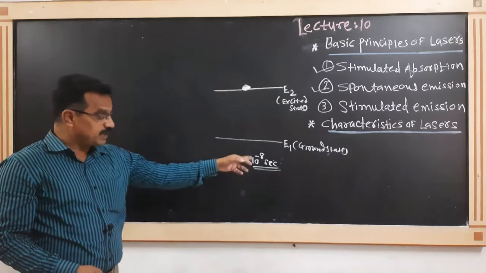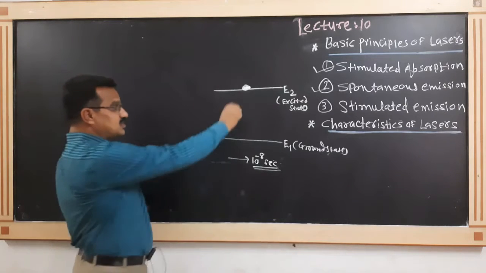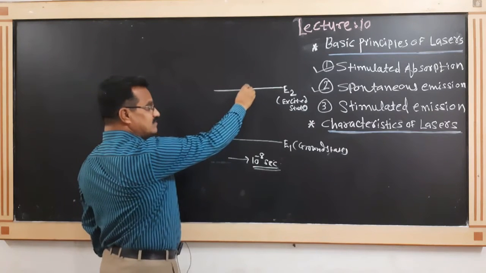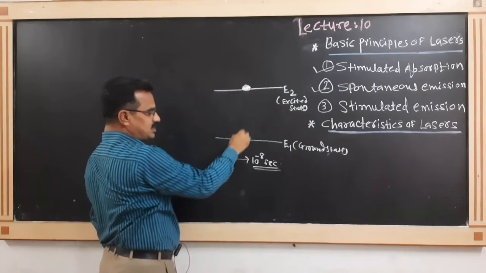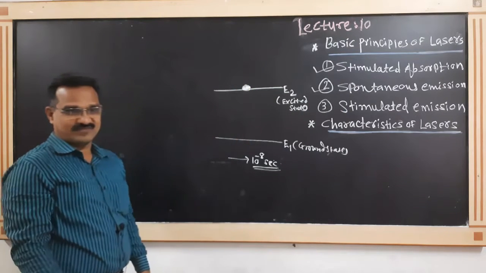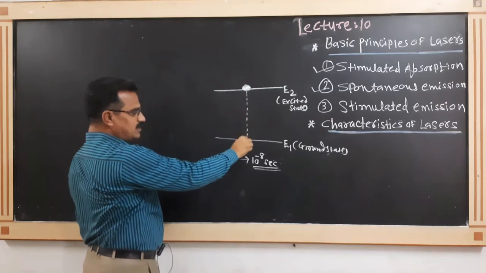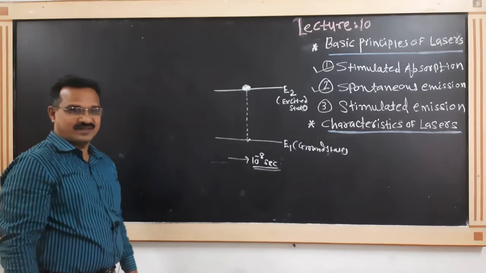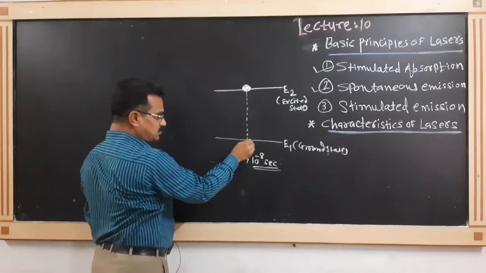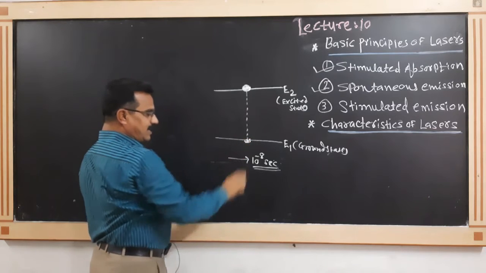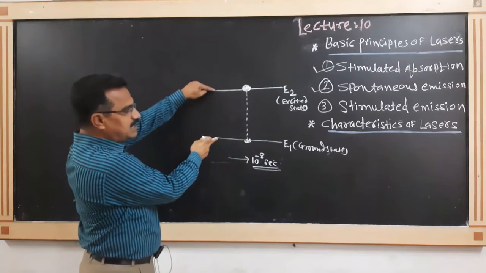After this time, 10 raised to minus 8 second, what will happen? The electron returns back from the excited state to the ground state. These are actually the two energy levels.